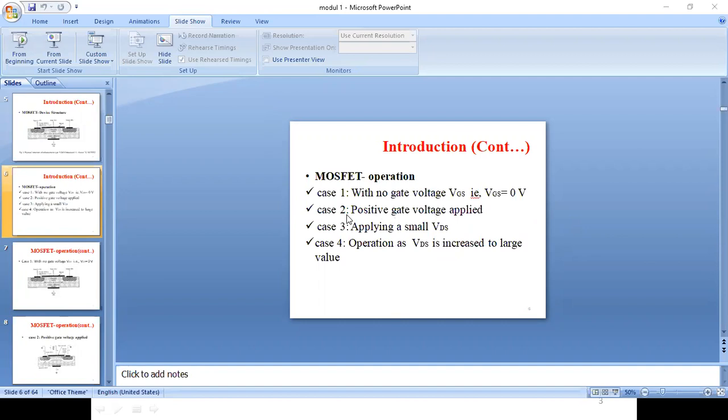Got the difference? I'll repeat. Case 1, you are not going to apply any voltage to the gate. It is left open, left as such. We are not going to give any voltage to the gate source terminals. Secondly, we apply a positive voltage to the gate. Thirdly, retaining that voltage, we keep another battery across D and S, drain and source. And case 4, you increase this VDS to a large value. In case 3, you apply only a small VDS, and in case 4, you increase this VDS very slowly, and we will see how this MOSFET will work.